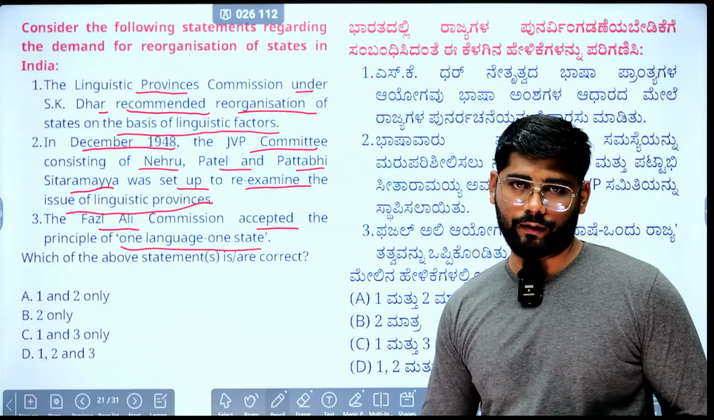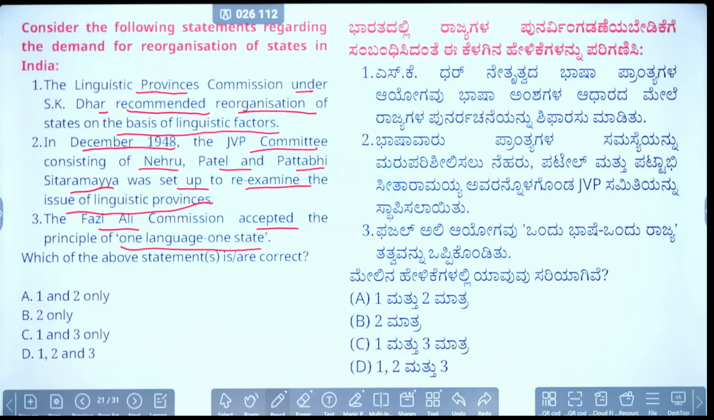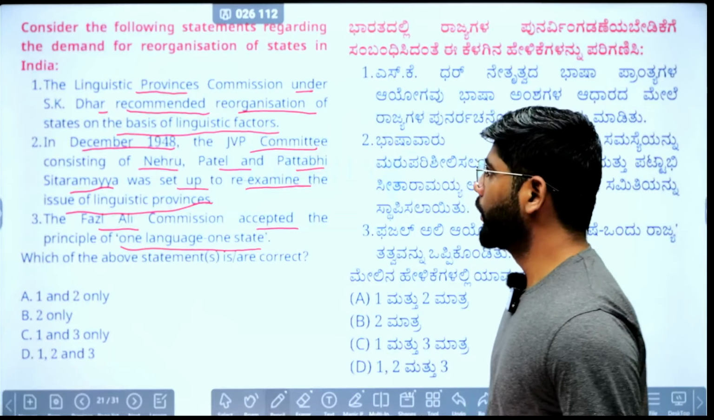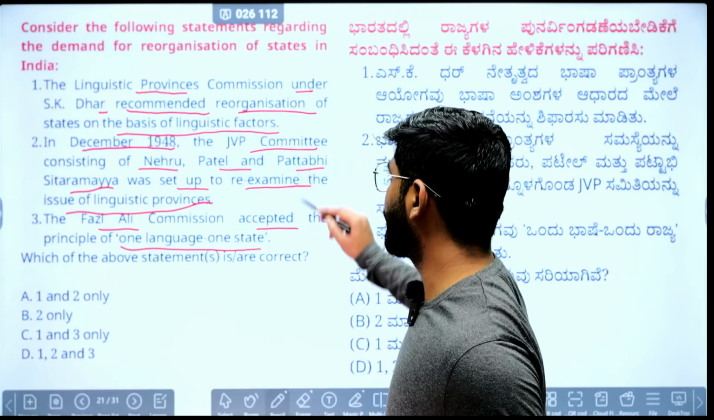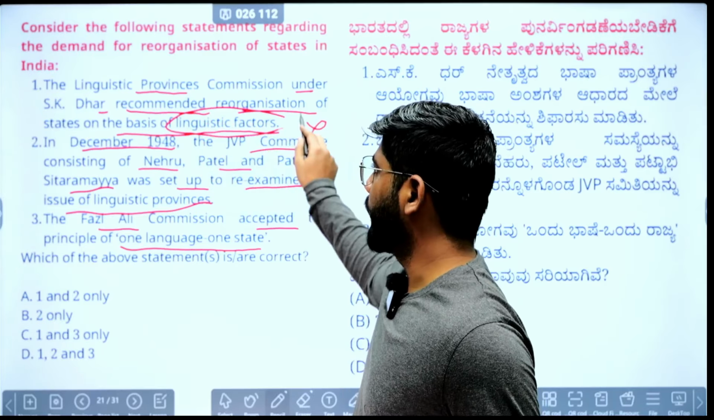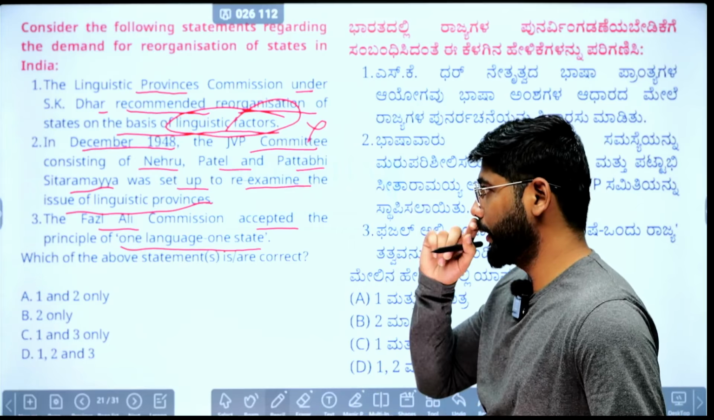Pause the video. Comment the correct answer. We'll see the correct answer here. The Linguistic Provinces Commission under S.K. Dhar recommended reorganizing states on a linguistic basis? No, it recommended reorganizing states on administrative convenience, not linguistic factors.